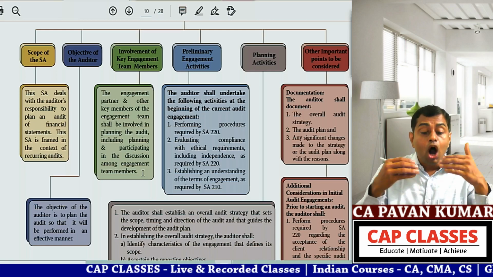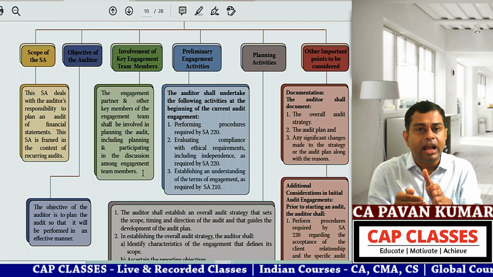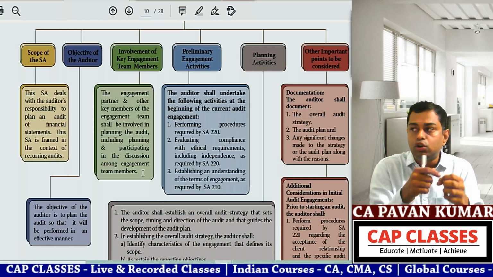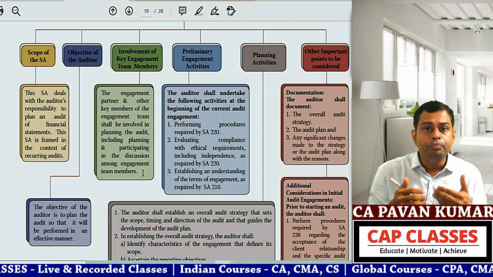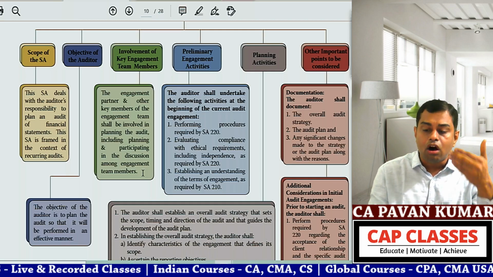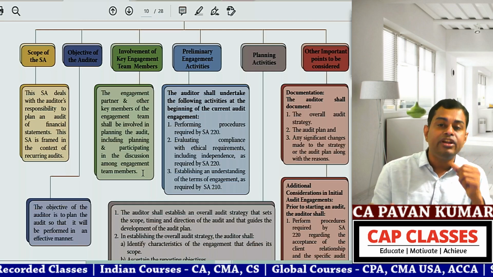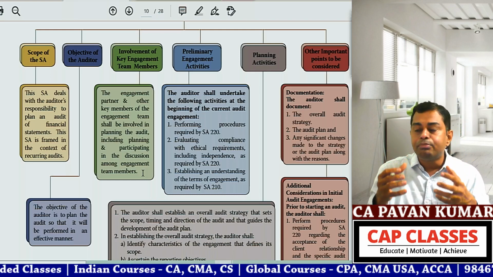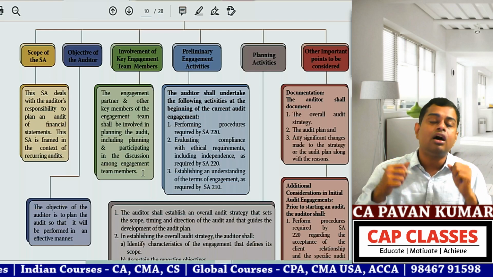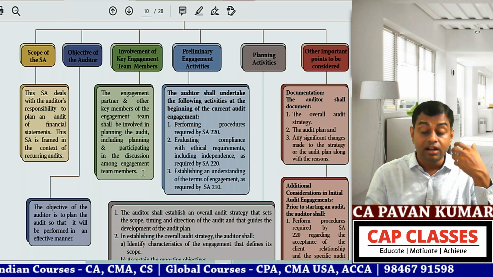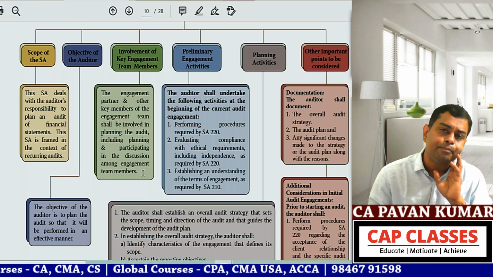Before the audit starts, at the time of planning or immediately after planning, you identify the engagement team, no? 1, 2, 3, 4, 5 people. So all the people will be put in one conference room and the senior partner or the audit manager will brief them. Guys, you are going to conduct audit of Infosys today. These are the important points. So he will educate you. He will give you previous year audit reports, previous year financial statements and relevant risk areas, and then he will educate you. He'll make you understand. That is what they are saying.